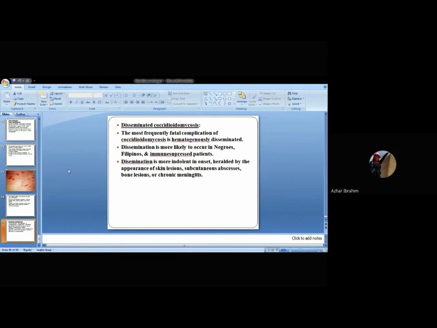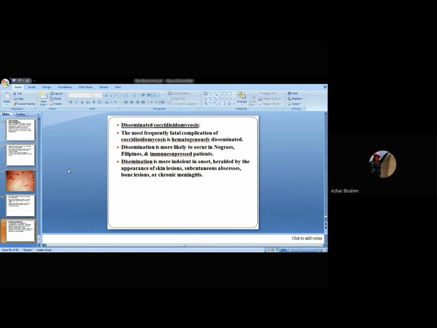Now, disseminated coccidioidomycosis is most frequently due to dissemination of the microorganism through the bloodstream. There are predisposing factors for disseminated coccidioidomycosis; racial factors play a role. Black people have a propensity to develop this, I mean disseminated coccidioidomycosis.